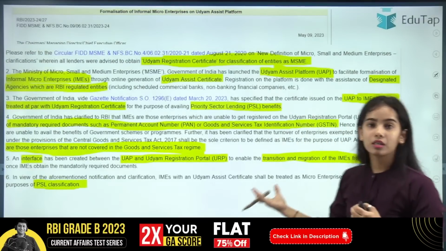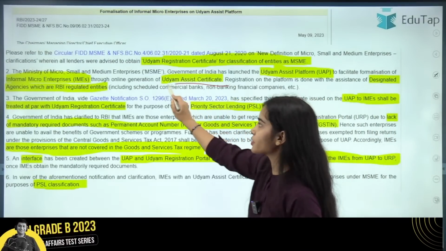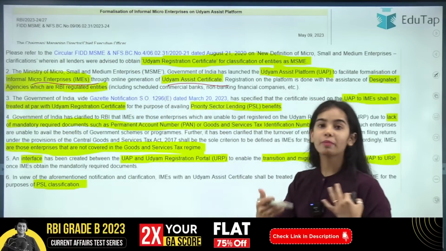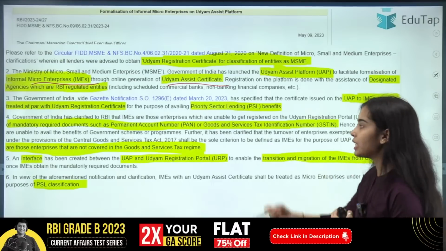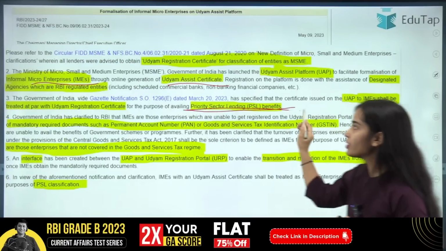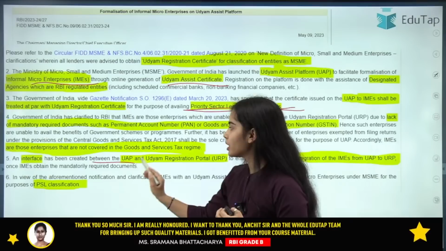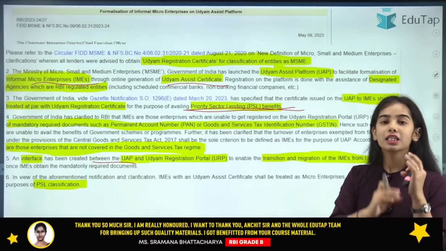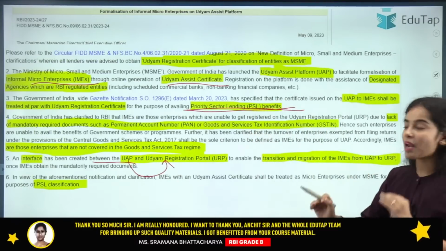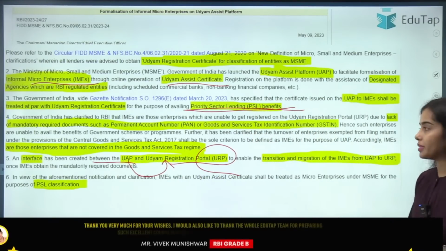This is the notification that was released by the Reserve Bank of India, that the Udyam Assist certificate will be given to the informal micro enterprises, so that they can become formal and have the benefits under the priority sector lending. So they can have the priority sector lending benefits and they can easily transfer. An interface has been created so that the informal micro enterprises can be easily transferred from the Udyam Assist platform to the Udyam registration portal, if they have the required documents.